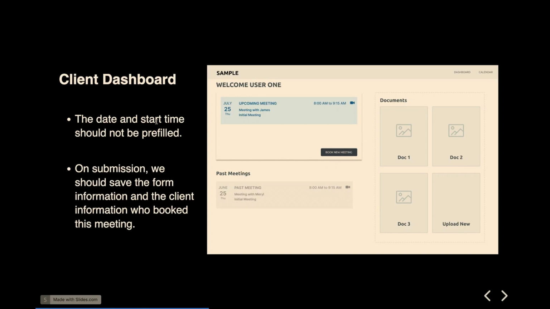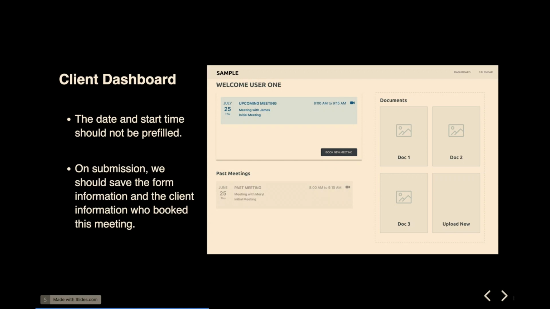Here, the date and start time should not be pre-filled. Easy peasy. We've already done that. On submission, we should save the form information and the client who booked the meeting. So it's no longer saving the accountant who booked the meeting, it's saving the client who booked the meeting. So in this case, our current user is very different. They're no longer the accountant, they're the accountant's clients, right?